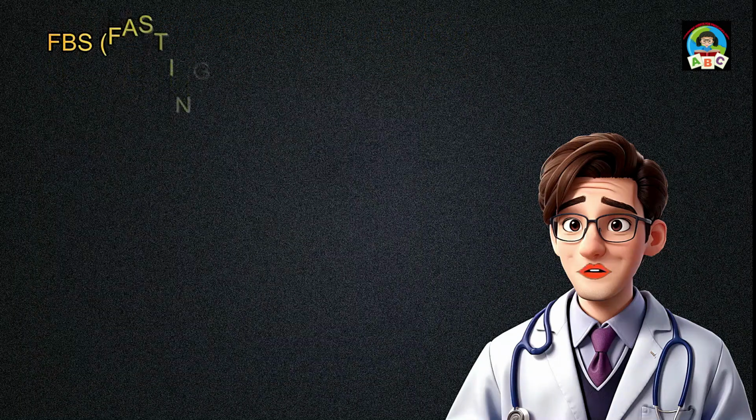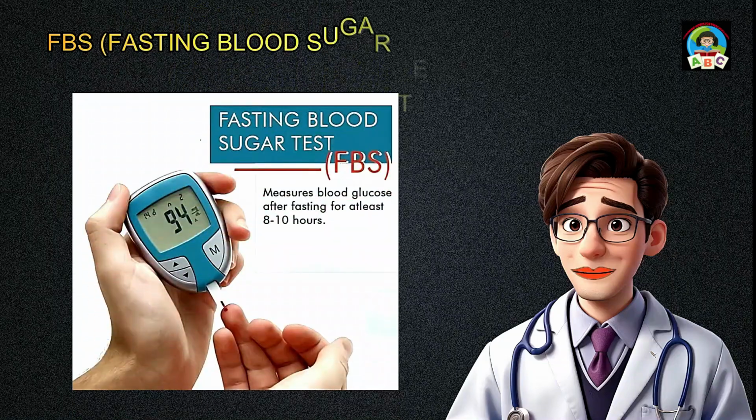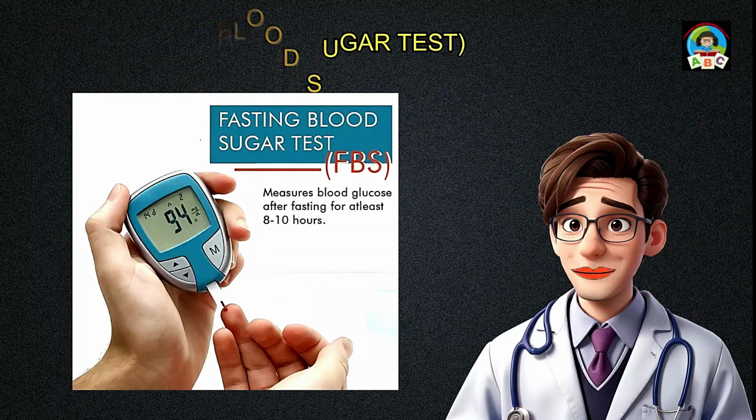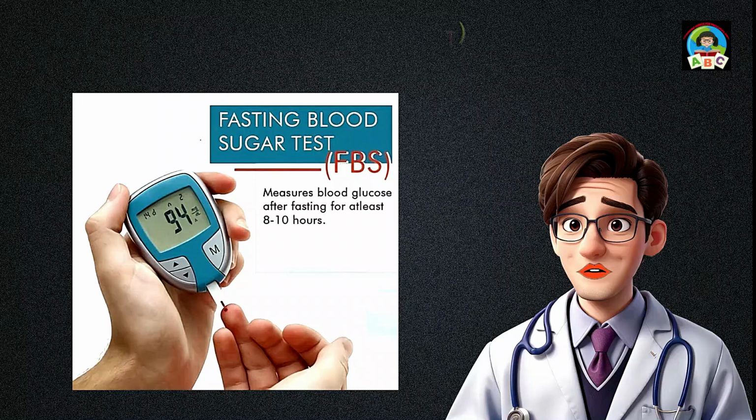FBS, fasting blood sugar test. FBS, or fasting blood sugar, is a blood test assessing glucose levels after an overnight fast. The ideal FBS value is typically below 100 mg per deciliter, mg/dl. Values between 100 to 125 mg per deciliter may indicate prediabetes, and readings above 126 mg per deciliter on 2 separate occasions may suggest diabetes. Interpretation should consider individual health factors, and consulting with a healthcare professional is essential for accurate guidance and appropriate treatment.